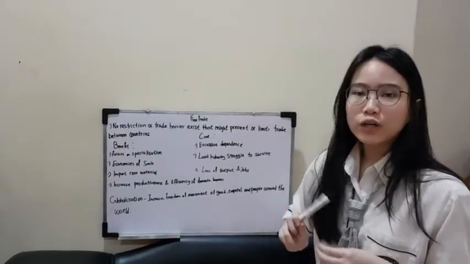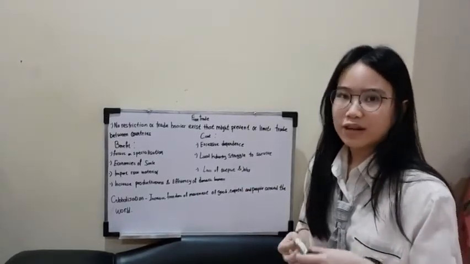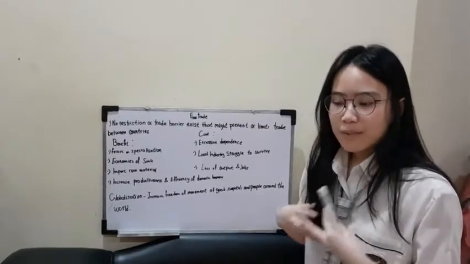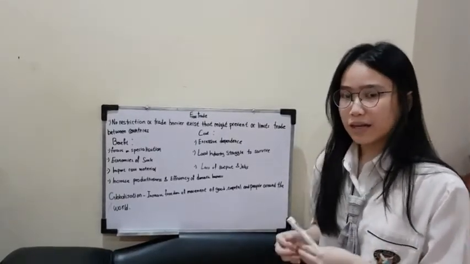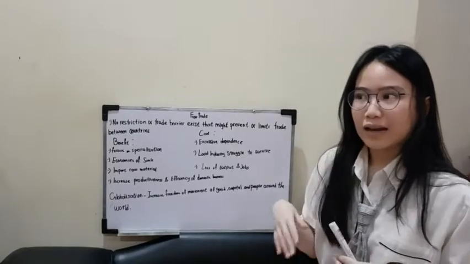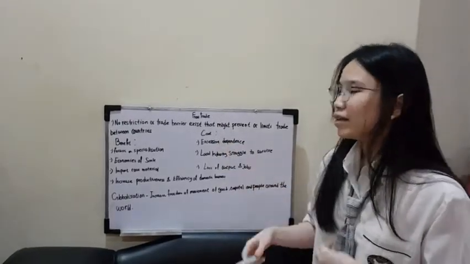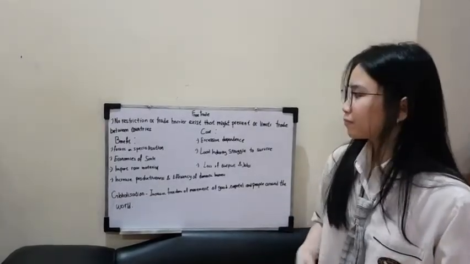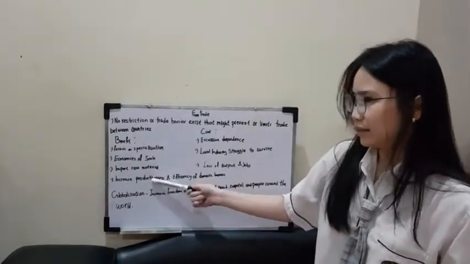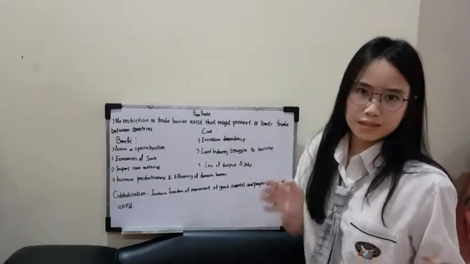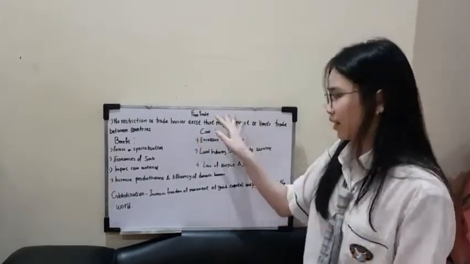Because there are no quota or tariff anymore, local businesses can now buy imported raw material in a cheaper way and in unlimited amounts because of the existence of free trade. That is why they are now able to gain economies of scale, because they are able to buy in bulk without any limitation as before the existence of free trade.